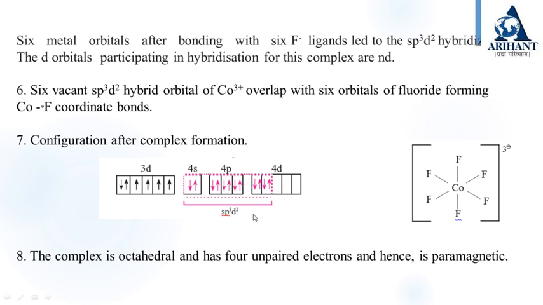We can see this. The complex is octahedral. It has octahedral geometry and it has 4 unpaired electrons. See this. These are not paired electrons. So these are 4 unpaired electrons. Therefore, the complex is paramagnetic. The geometry of the complex is octahedral.